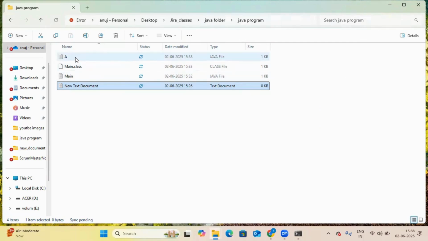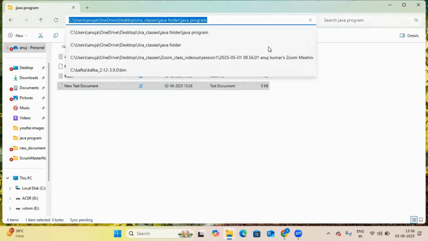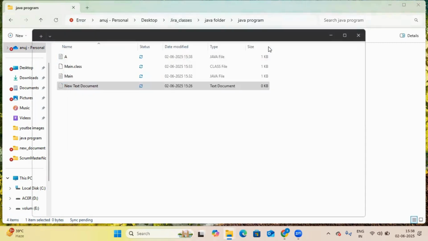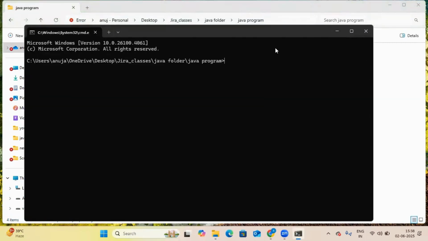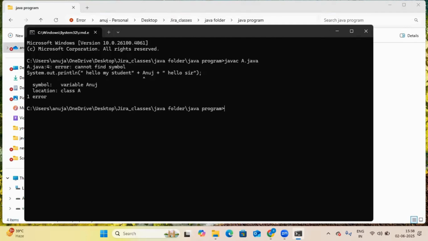Now close this command prompt and go here, type cmd, enter. After that, the Java compiler will compile your Java code. Javac file name, A dot java, enter. If everything is okay, we get the same thing now.